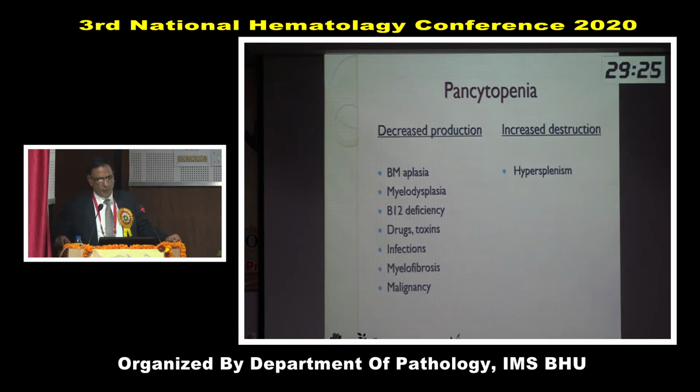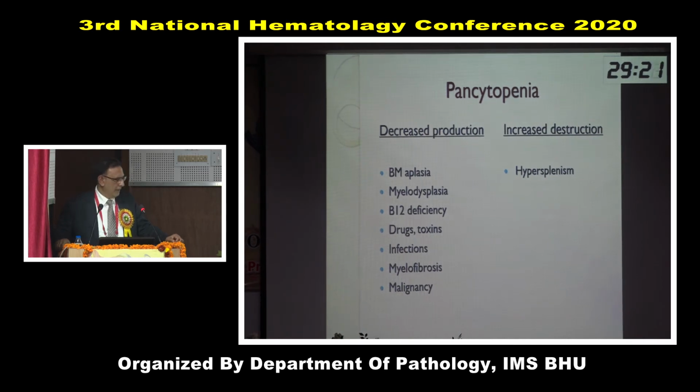If there is pancytopenia, either it is because of decreased production of blood cells or because of increased destruction. There is one place where all three components can be destroyed, that is the spleen. So increased destruction is known as hypersplenism.